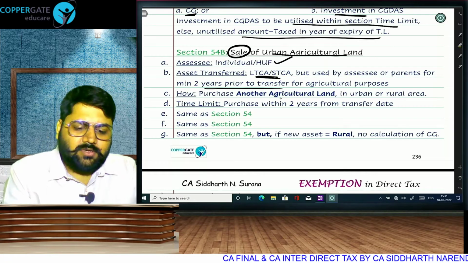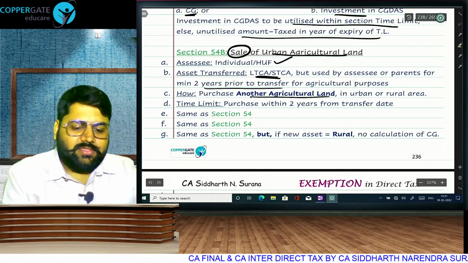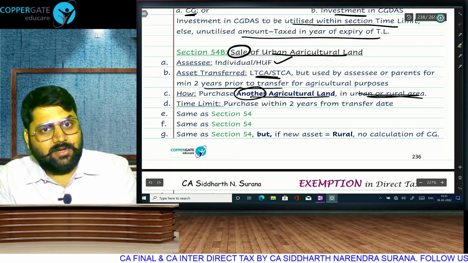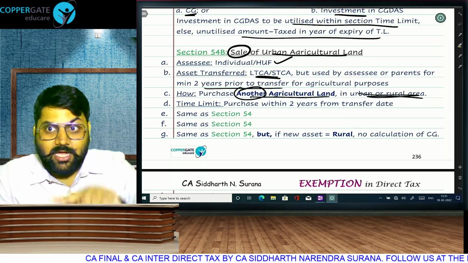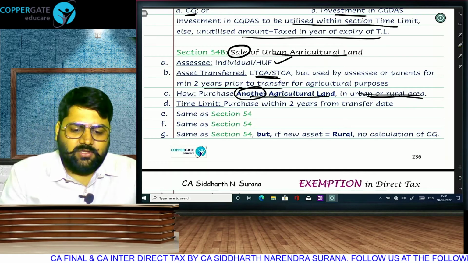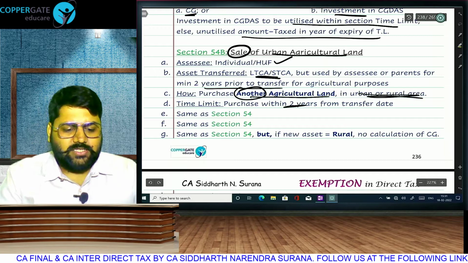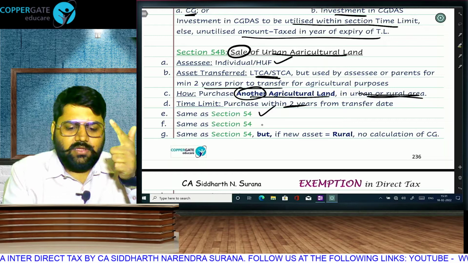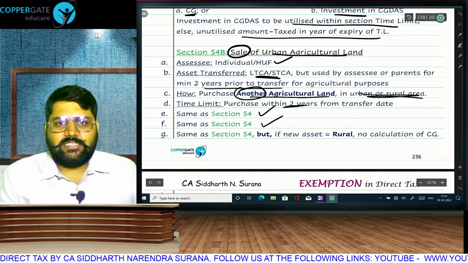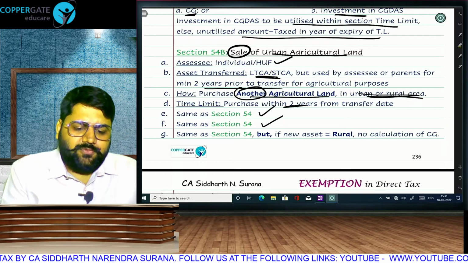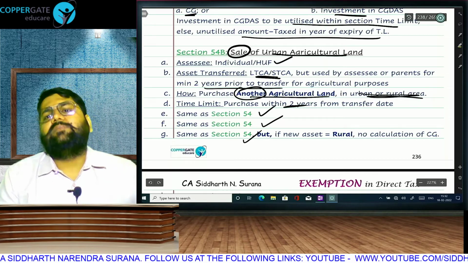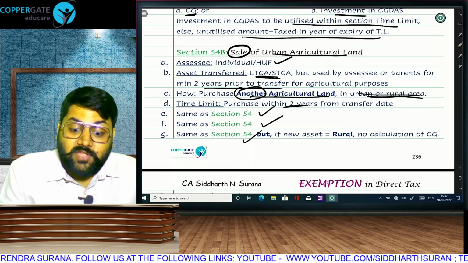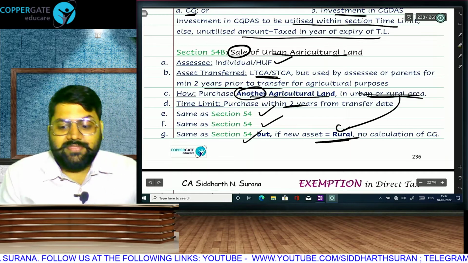How will you get your exemption? Purchase another agricultural land. They have just used the word another and not mentioned urban or rural. That means if you sell urban, buy urban, you get exemption. You sell urban, buy rural, you still get exemption. You have to purchase within 2 years from the transfer date. The other points, quantum of exemption, capital gain or investment, whichever is lower. Then you will have to lock in that asset for minimum period of 3 years. If you contravene, then the same calculation, gain exempt earlier now becomes taxable by reducing from the cost of the new asset. But if the new asset is rural, which is allowed, then there will be no calculation.